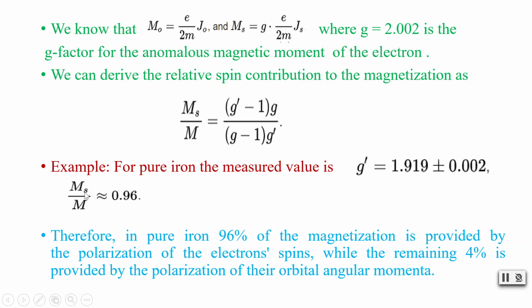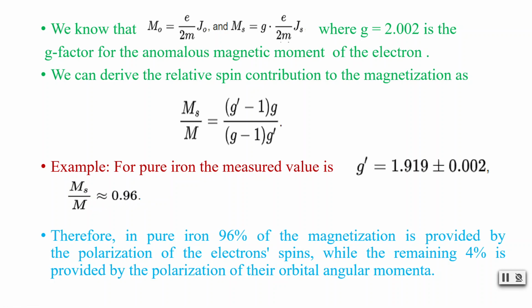So here Ms is the magnetization due to spin, and M is the overall magnetization. From this we can see that magnetization due to spin is 96% of the overall magnetization. That's why we were talking about spin in general, as it is 96% contributing.